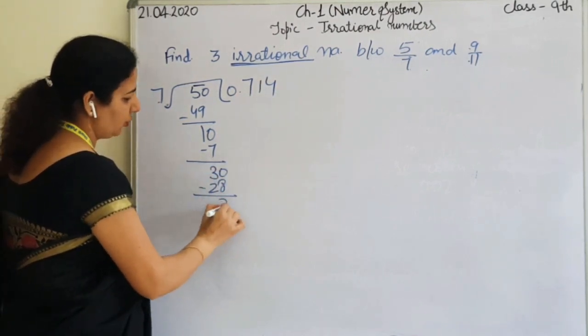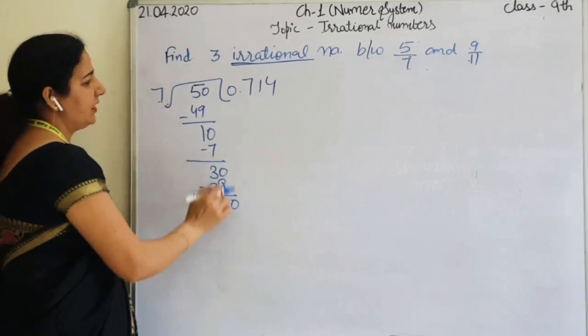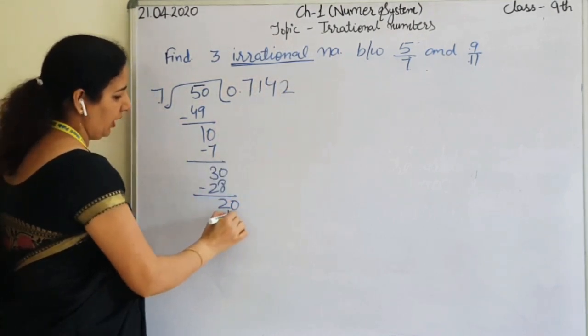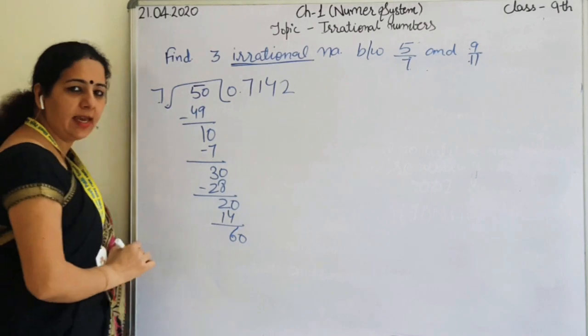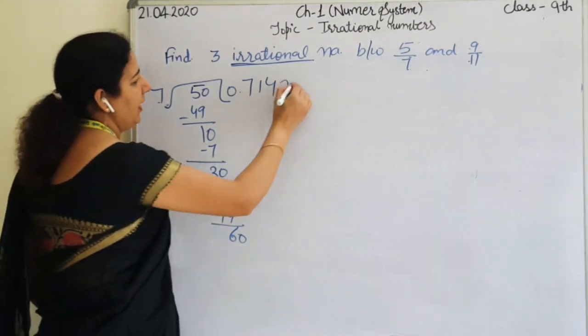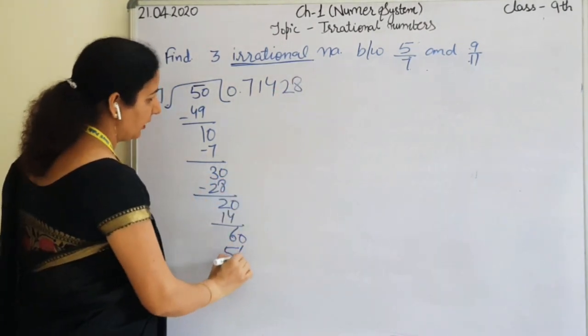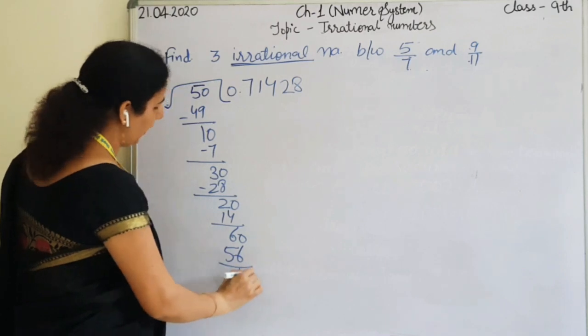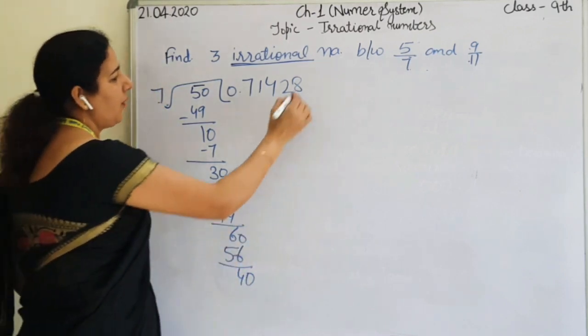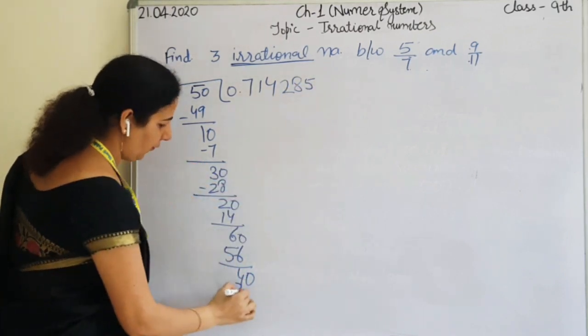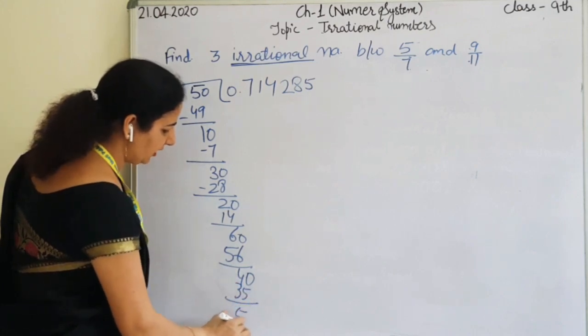Remainder is 2. Then it's 20. Then 7 twos are 14. Then remainder is 6. Then 7 eights are 56. And the remainder is 4 here now. 7 fives are 35. And the remainder is 5.